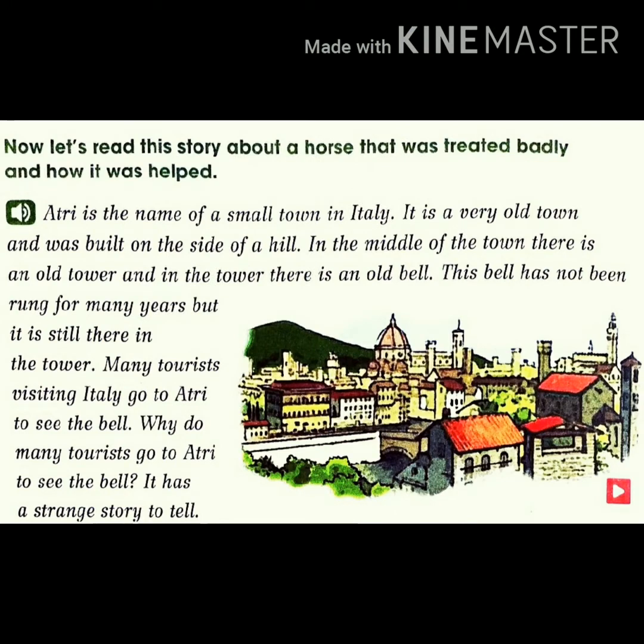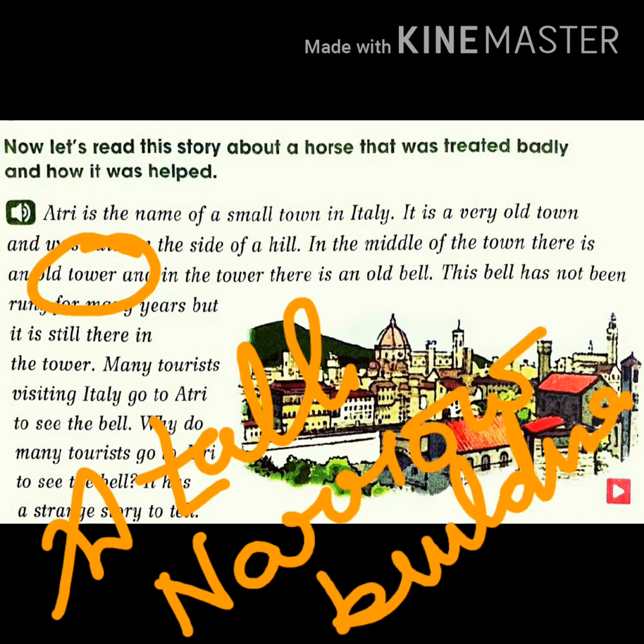Atri is a very old town and was built on the side of a hill. Okay, so where is the side of the hill? Atri was situated there. In the middle of the town there is an old tower and in the tower there is an old bell. Okay, so in the middle of that town one old tower is there and on that special tower there is an old bell. Tower means a tall narrow building.